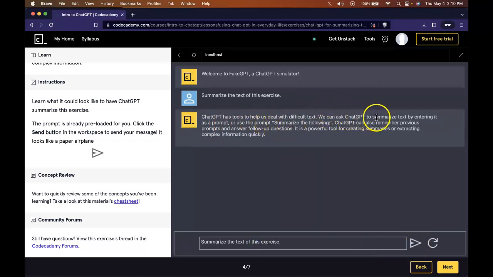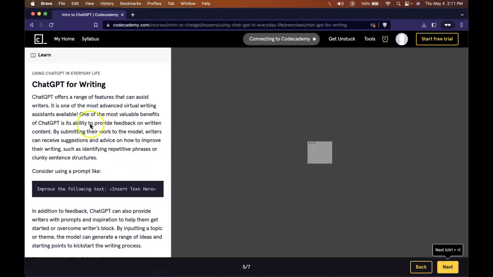We can ask ChatGPT to summarize text by entering it as a prompt, or use the prompt summarize the following and then give it what we want it to summarize. ChatGPT can also remember previous prompts and answer follow-up questions. It's a powerful tool for creating summaries and extracting complex information quickly. Let's go ahead and press next.